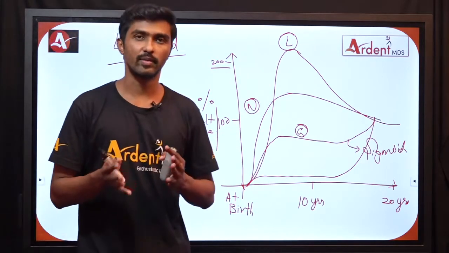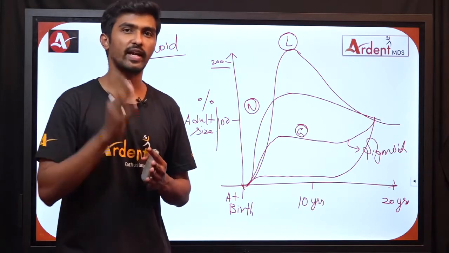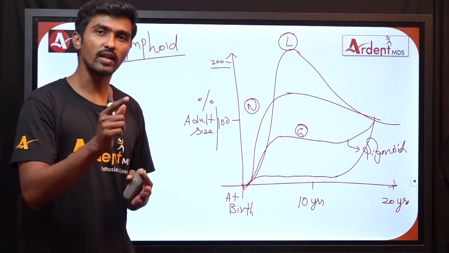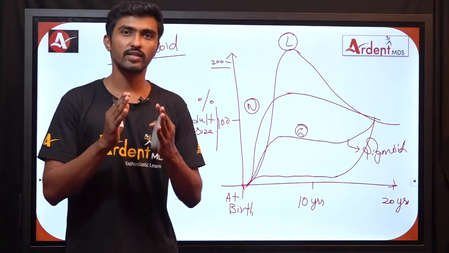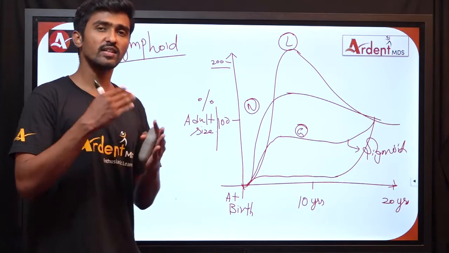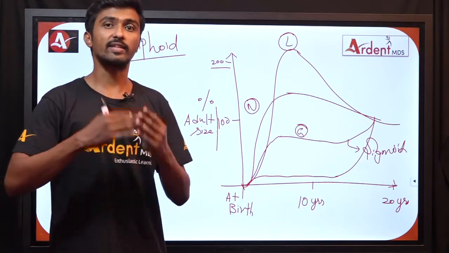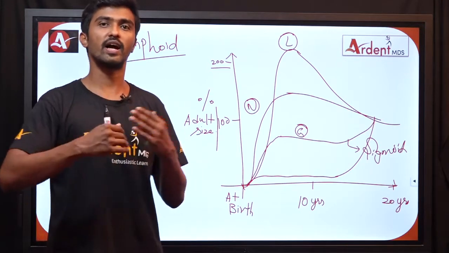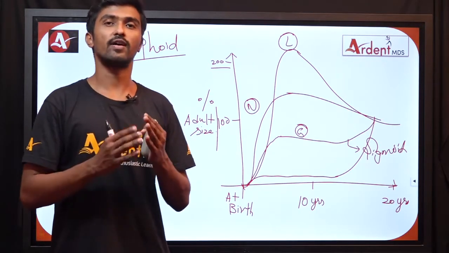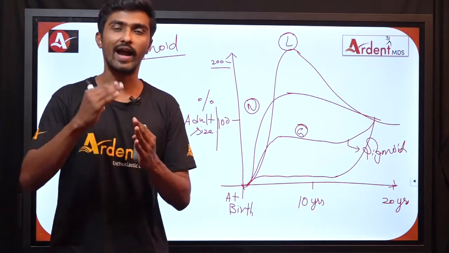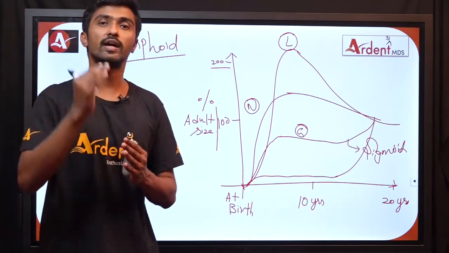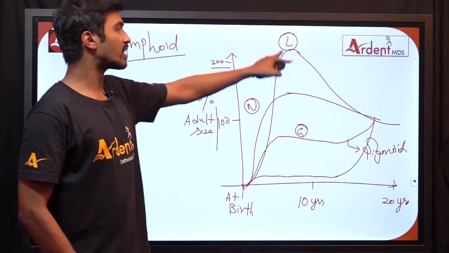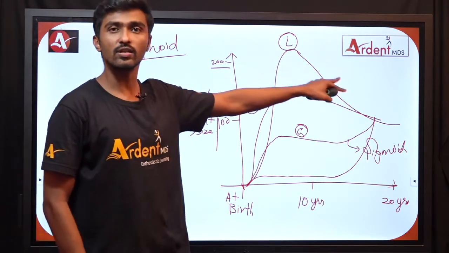The concept behind Scammon's growth curve is we have four main categories of tissues such as lymphoid, general, neural and genital. So lymphoid examples are the thymus. These are the organs which have to be present at the time of birth in order to increase the defense mechanism of a child. They have to encounter infections, right? So for that, the lymphoid organs have to be fully active during the early period of development. So they are active at the early period of development up to 10 to 12 years. Then they undergo involution.